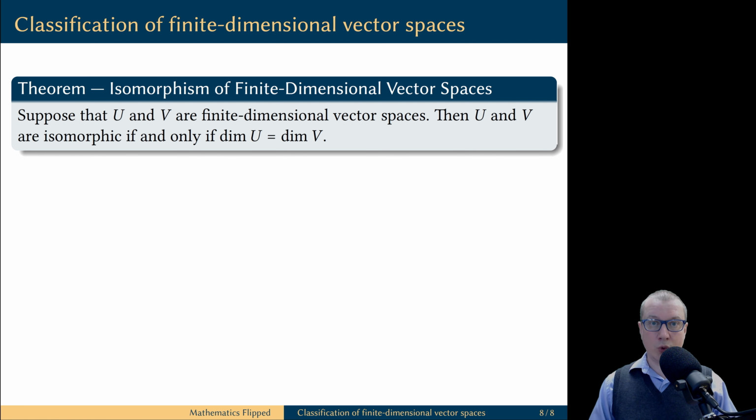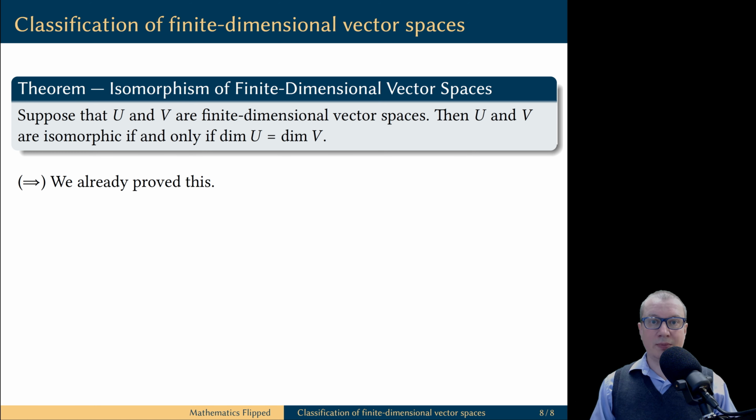So, to know what a vector space looks like, all you need to have is one little piece of information, the dimension of this vector space, which is a positive integer. For example, if I ask you, what does this vector space look like? And you tell me 3. Then I'm like, oh, I see. So it's just like a copy of C3. Here is a formal statement that establishes this classification. Two finite dimensional vector spaces are isomorphic if and only if they have the same dimension.